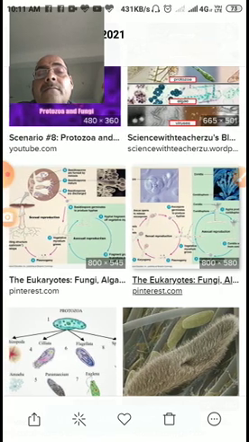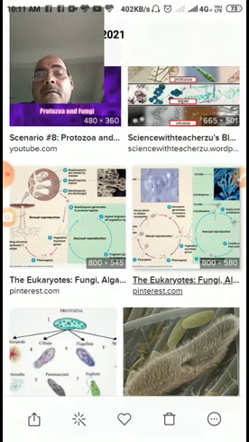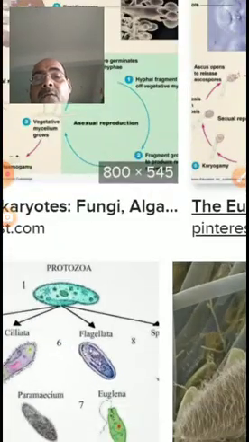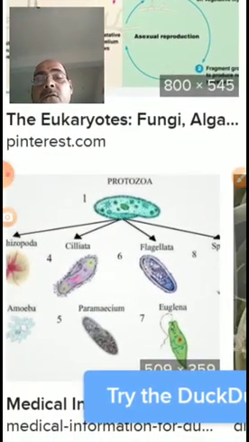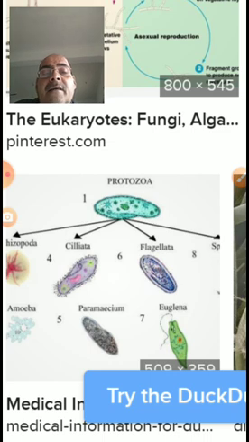And dear students, come to the different types of protozoa. You are looking here at the protozoa, that is, Euglena, Paramecium or Ciliata, Flagellata, that is Euglena, and Amoeba, and Rhizopoda, Sporozoa.